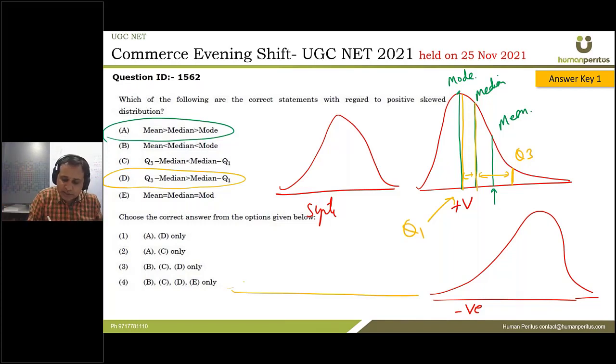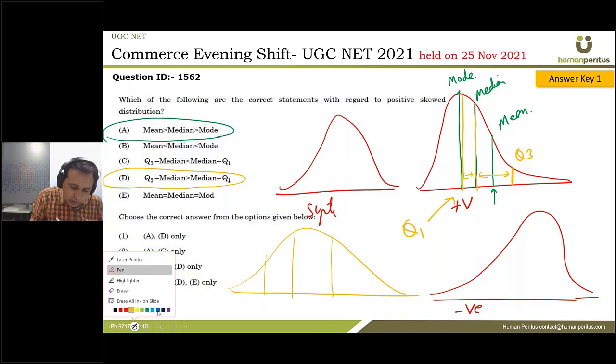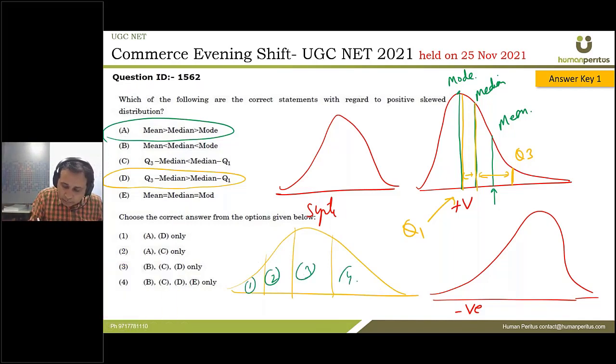What you can understand is that Q1 will be such that Q1, Q2, Q3 divide the area into four parts, with the area equal to 25% each. That is what will decide your Q1, Q2, Q3. So your A and D are correct answers.